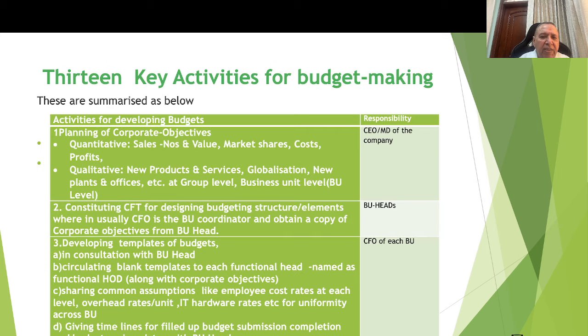Third activity is developing the template for the budgets. This is to be done by the CFO in each business unit in consultation with the BU heads, circulating the blank templates to each functional head, named as the functional HOD, along with the corporate objectives.